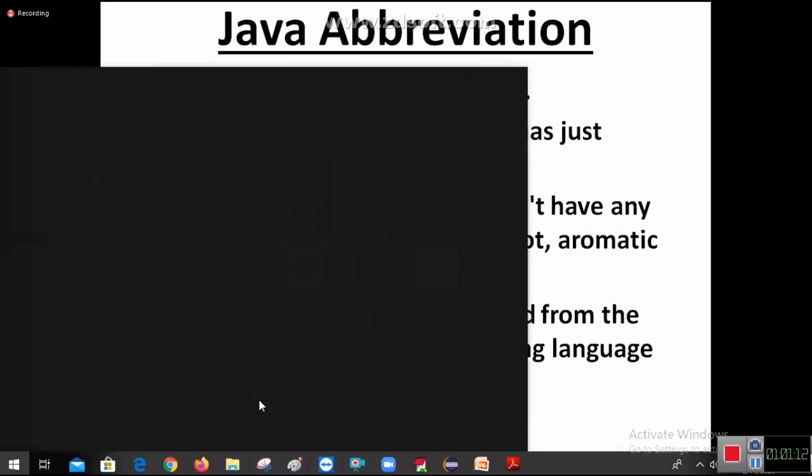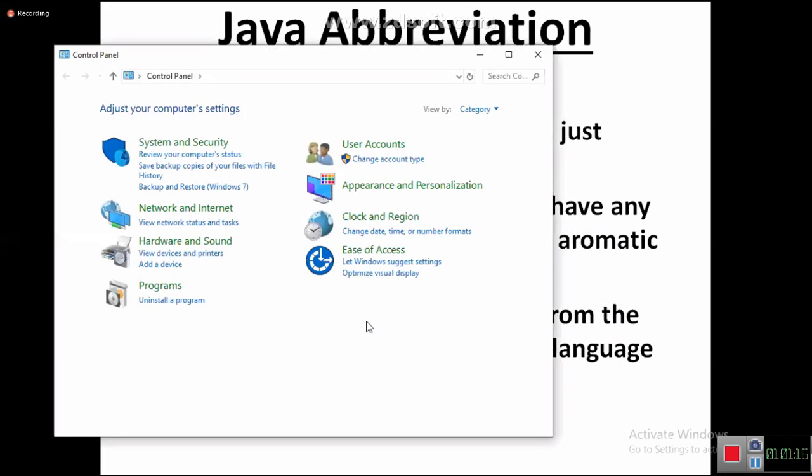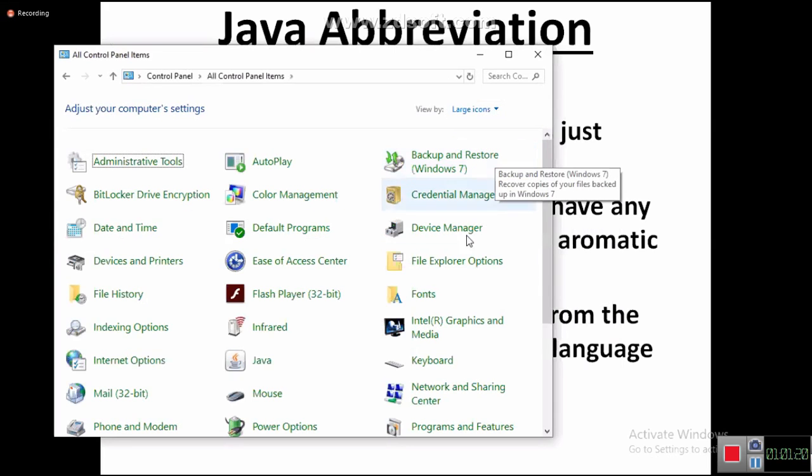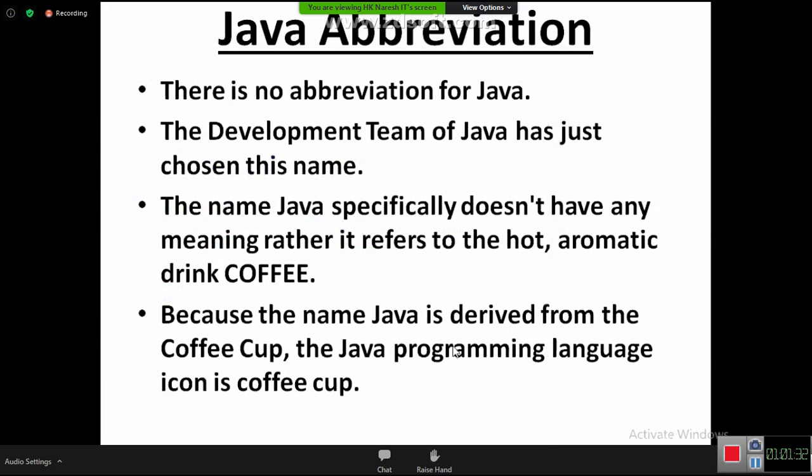Open control panel, and then go to large icons. Look at that. Java icon is what? Coffee cup. That's why Java icon is coffee cup. Any Java products you take, you will get coffee cup. So I hope you got clarity.